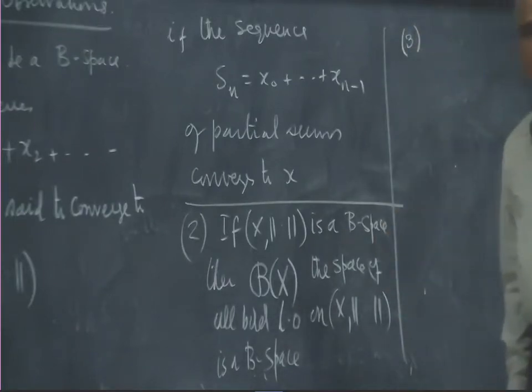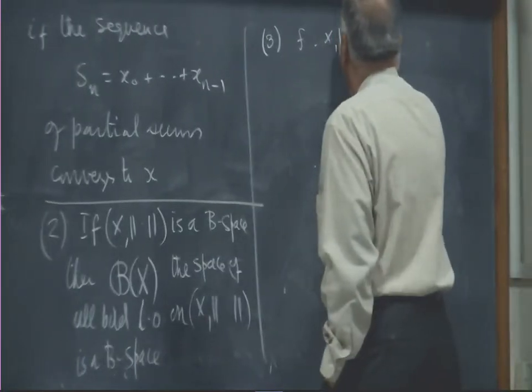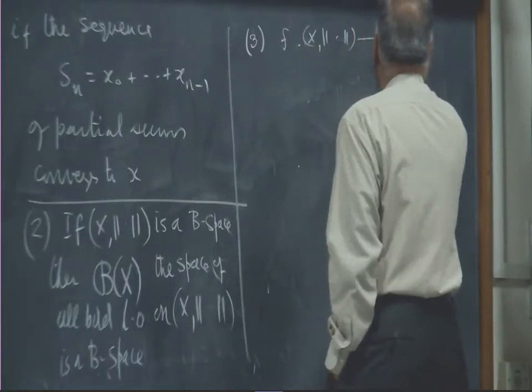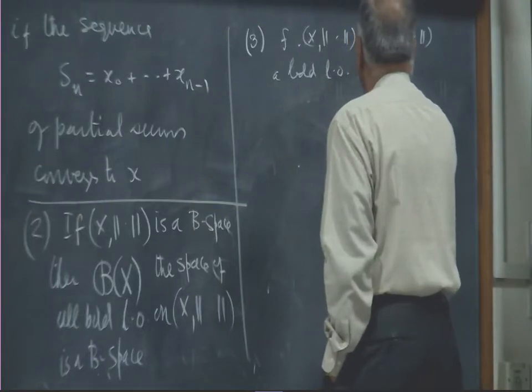Okay. So, now I am going to look at something very interesting. Let us look at f, a bounded linear operator, that is f belongs to BX.